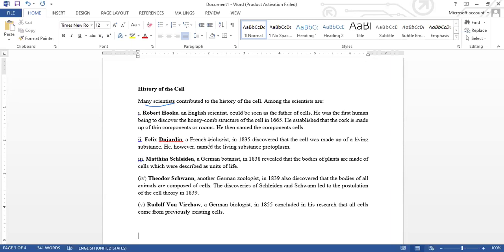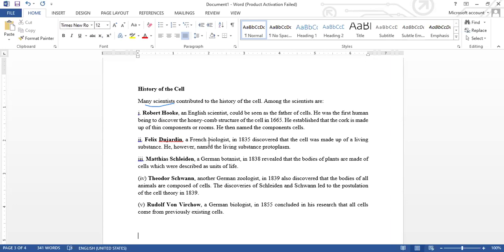If you put the contributions of Hooke, Schleiden, and Schwann together, it means that Hooke was the one that discovered the cell. Fine. And during the experiment of Schleiden, he found out that all plants are made up of cells. Then Schwann, who is a zoologist, discovered that all animals are made up of cells, which means that both plants and animals are made up of cells.